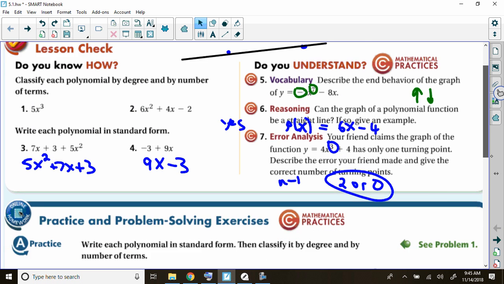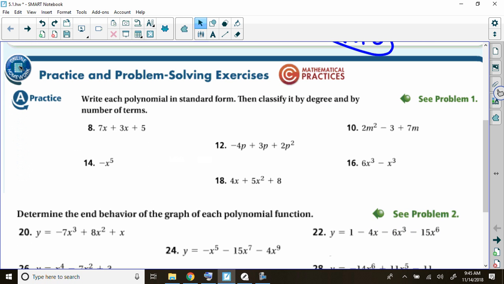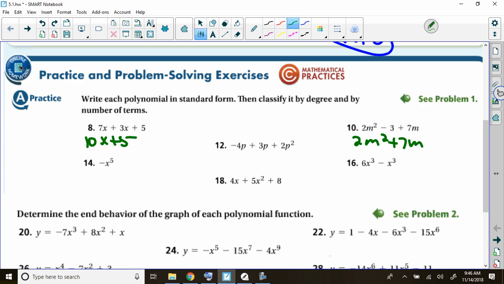So moving right along then, number 8, they wanted you to put that in standard form, so it's going to be 10x plus 5, and then name it, so it's a linear binomial. Good, linear binomial. Number 10, we had 2m squared plus 7m minus 3, so that's a quadratic trinomial. Number 12, 2p squared minus p. So what's that one? Quadratic binomial, good. 14 only has one term. It's degree 5. Anybody remember the name? Quintic, awesome, good. So it's a quintic monomial.